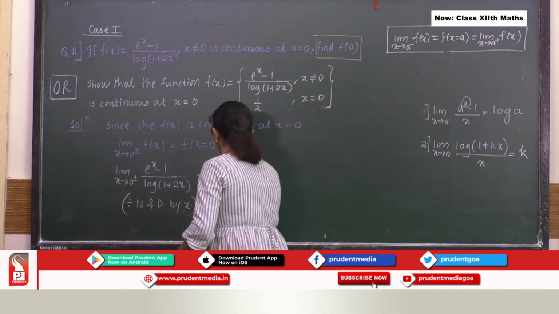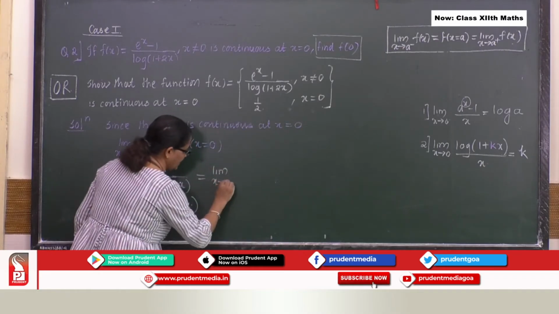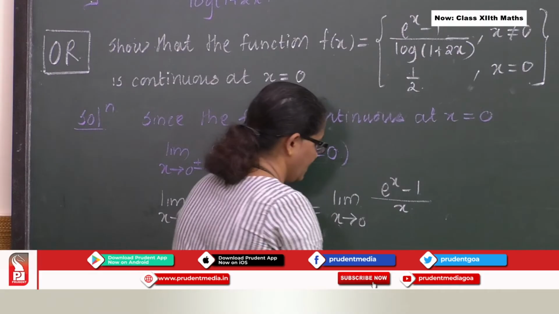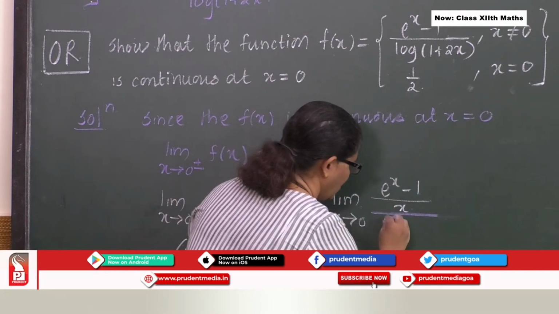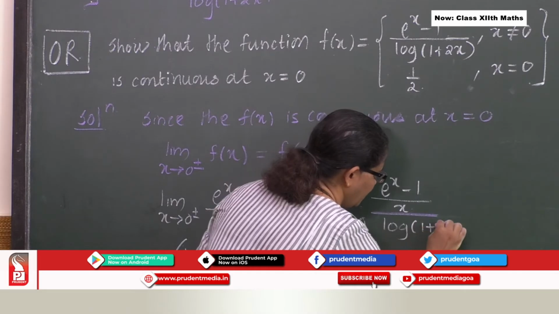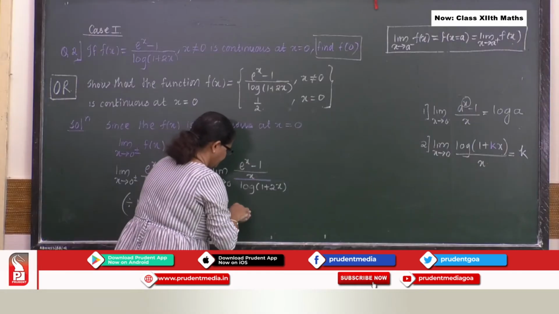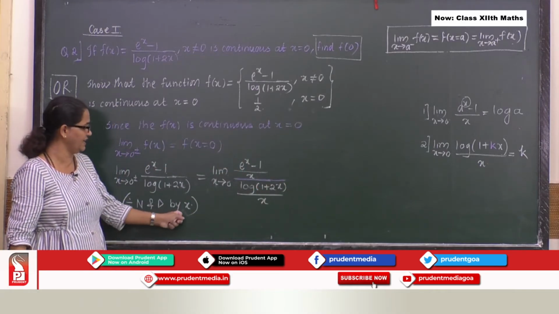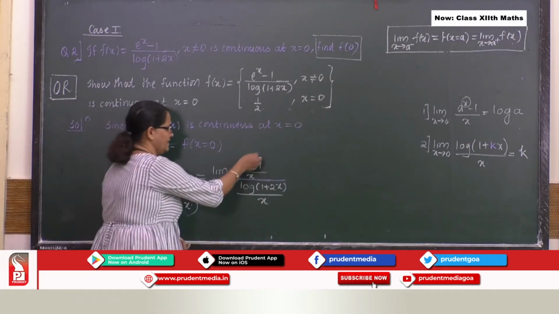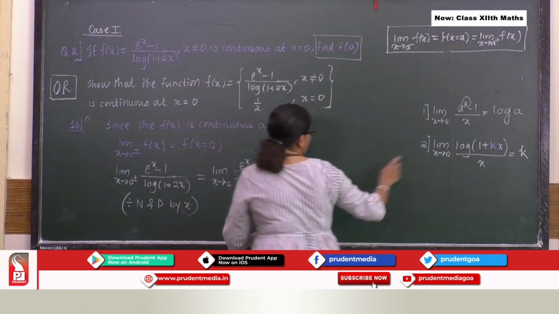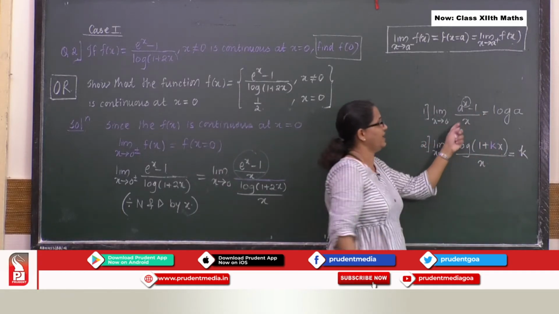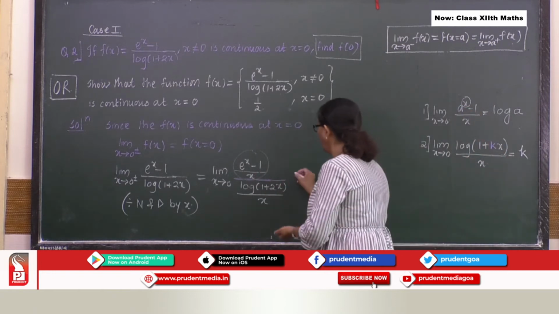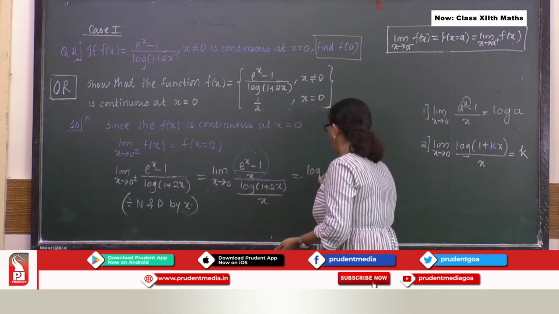So here we go. So we are getting limit x tends to 0 of (e raised to x minus 1) upon x, the whole divided by log of 1 plus 2x upon x. So what I am doing is I am dividing numerator and denominator by x. So if you look at this, the limit of a raised to x minus 1 upon x, I get log a, but instead of a what I have? e. So what will be the answer over here? The answer is log e.